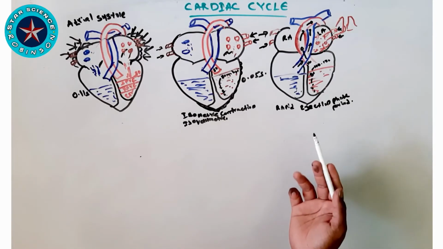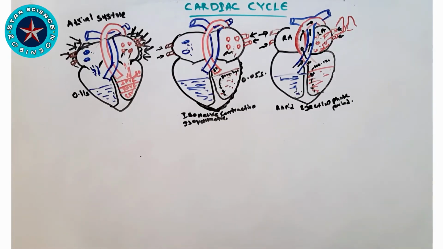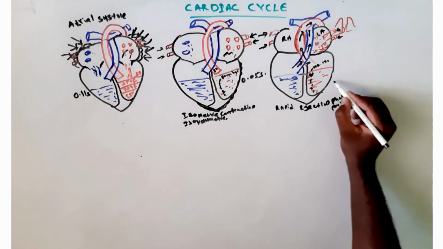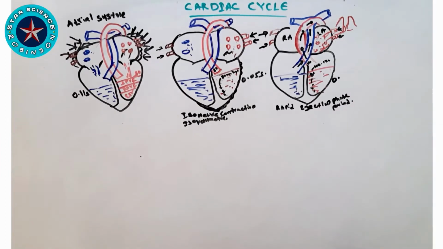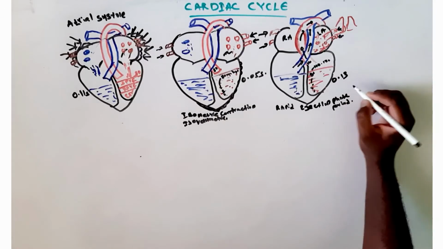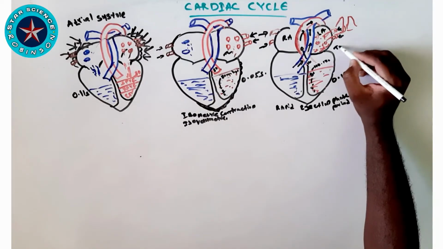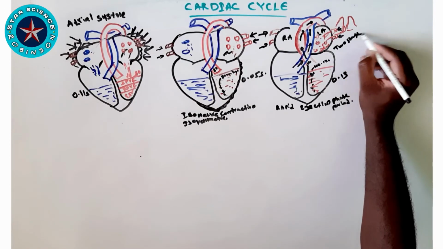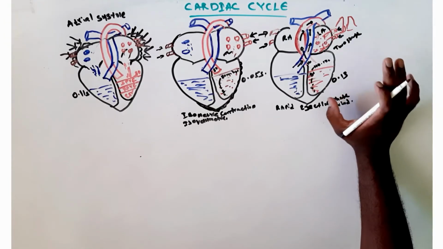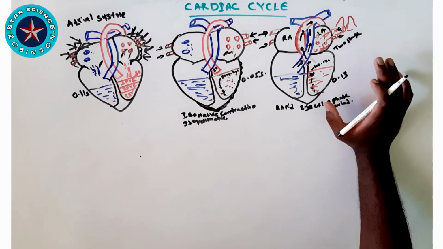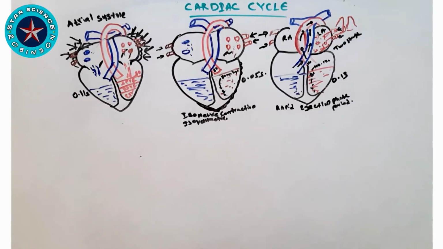But the important thing is that when the pressure in the ventricle is higher than in the aorta and pulmonary artery, the semilunar valve will open. This phase lasts around 0.13 seconds. So we can call the next phase, which I am not drawing right now, and both of these phases together are around 0.22 seconds.